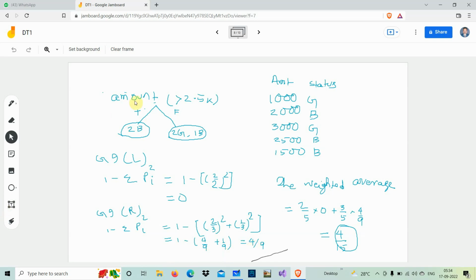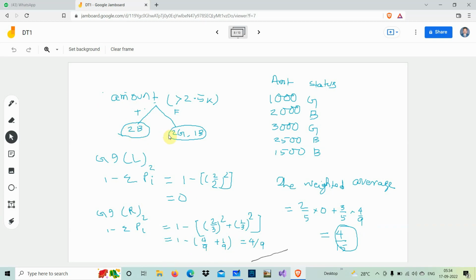Then what is the Gini index of the right hand side? It is 4 by 9. What is the Gini index of the left hand side? It is 0. Right? And what is the percentage of this left side? If you calculate the total, this is 2 bad, 2 good and 1 bad, altogether 5. So it is 2 by 5 for the left hand side, and the right hand side is 3 by 5.